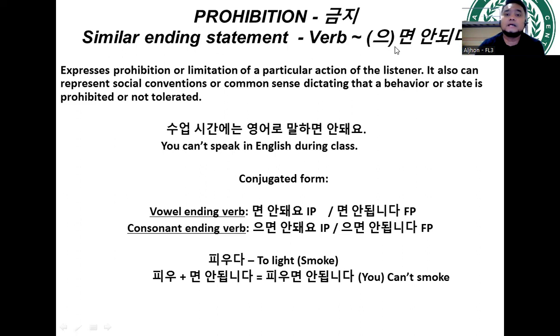So what do we mean by this term, myon or umyon? All right, so myon or umyon means if in Korean. So this is actually a connecting particle. When you say connecting particle, it connects two statements. First statement here, suop shiganinun yung ro mal, and then the other statement, we have this negative statement andeo. So myon or umyon means if, it connects the two statements.